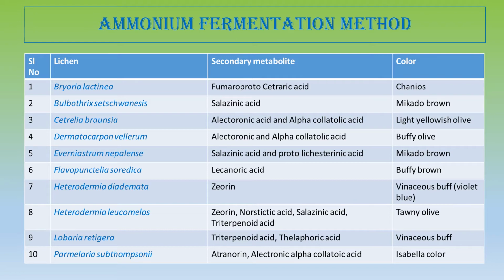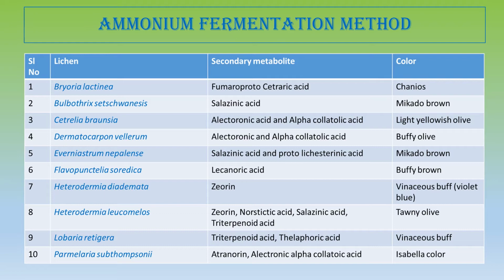Now, the first process we are going to discuss is the ammonia fermentation method. And in the ammonia fermentation method, the very first lichen is Bryoria lactinea. This is a fruticose lichen belonging to Parmeliaceae, and it produces the secondary metabolite fumarprotocetraric acid.